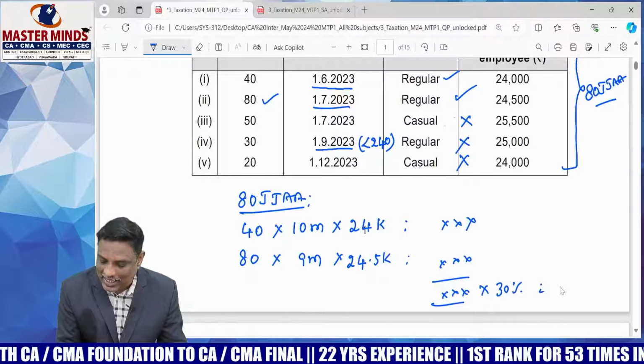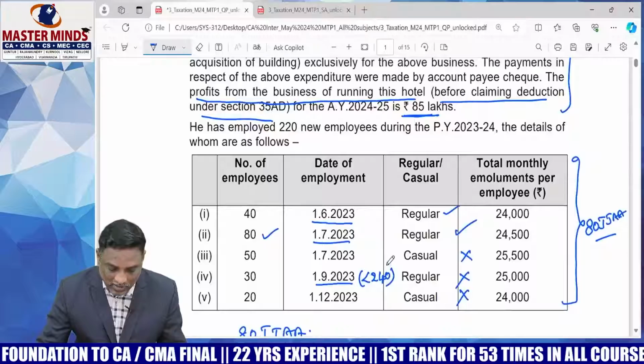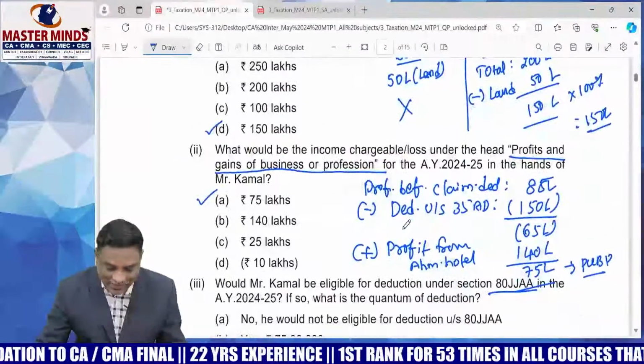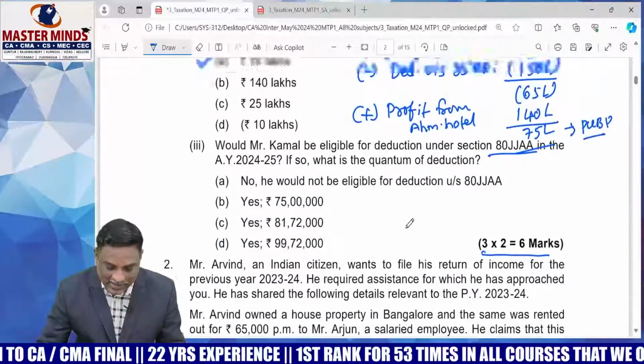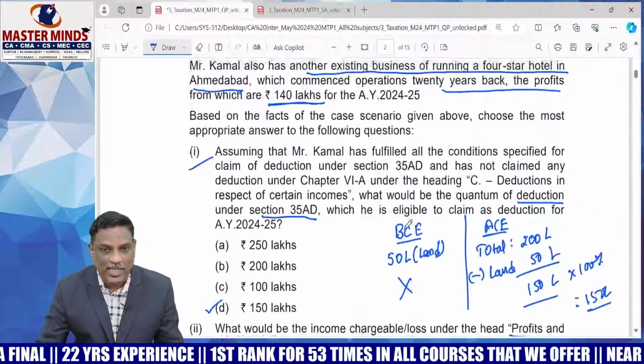That's the main answer for 80JJAA. So the answer is 81,72,000. Please verify it.